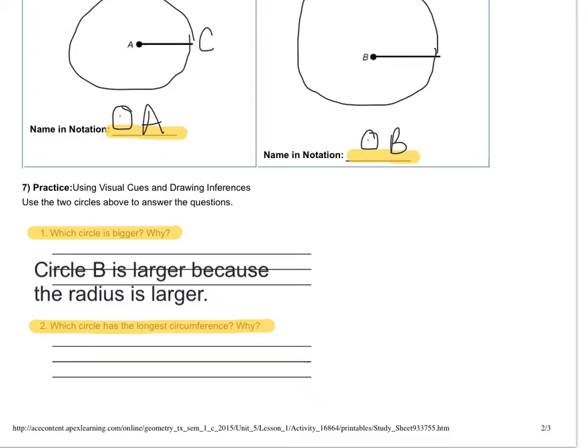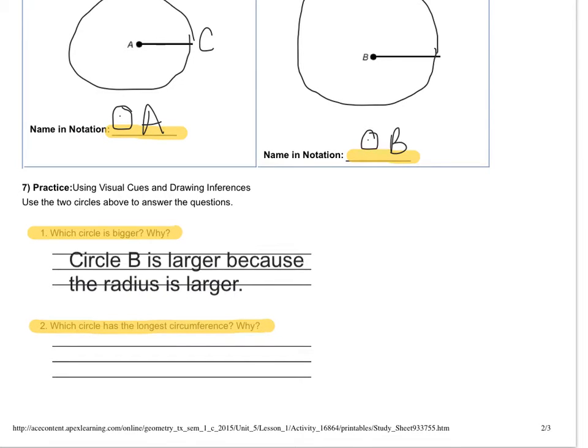And that's all there is to that. That's why circle B is larger, because the radius is larger. And then it says which circle has the longest circumference and why? Well, if circle B has the largest radius, then it's going to have the largest circumference. And that's our reason right there.